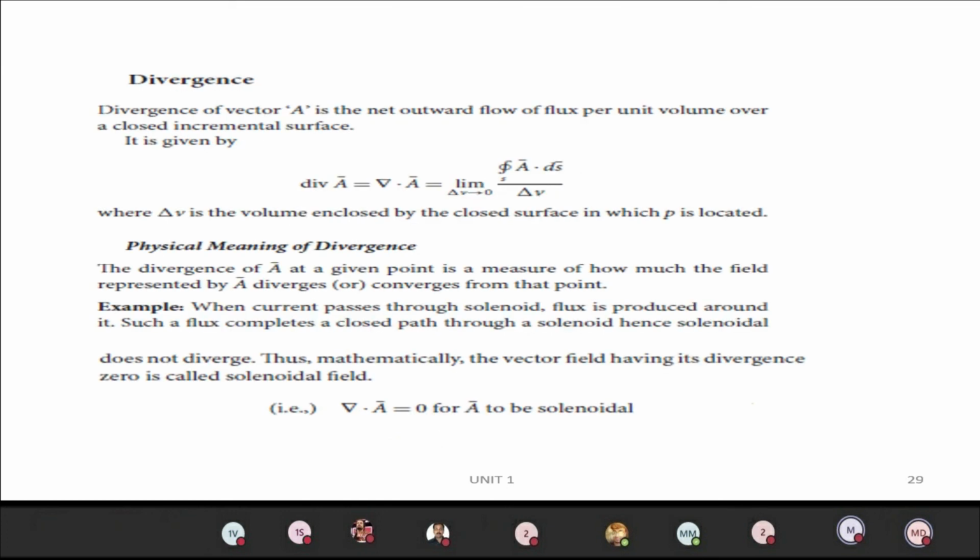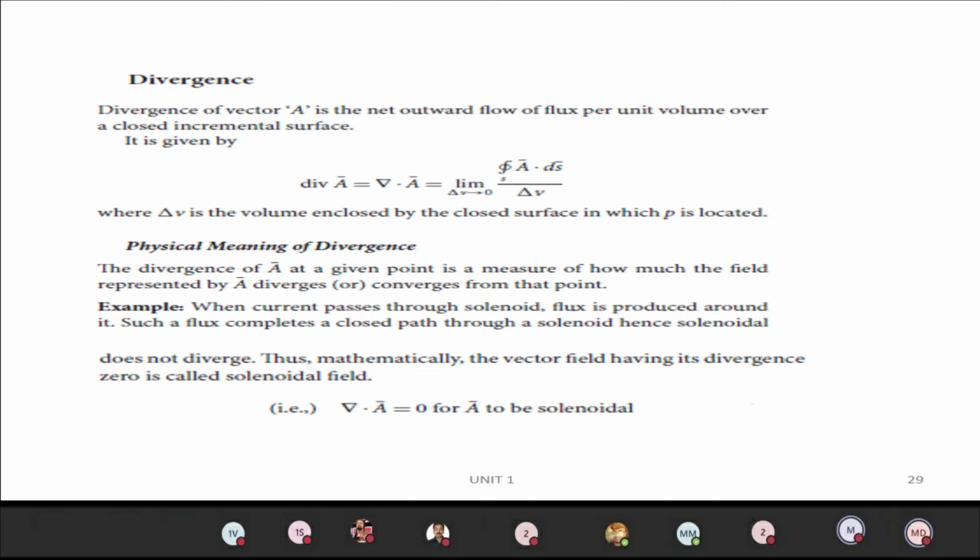The next one we will see is the divergence. The divergence of a vector gives the net outward flow of flux per unit volume on the closed surface. The physical meaning of divergence is how much the field diverges or converges from that point.